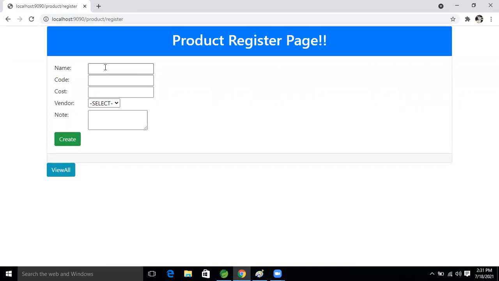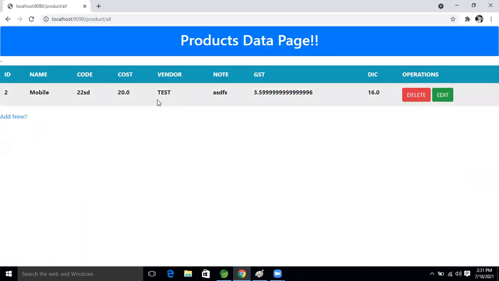What is your doubt now, Sudhir? You initially deleted it and it was successfully deleted. Again you refreshed it, then you are getting that exception message. So see this. Mobile data, then cost 22, anything I'm taking. Then vendor, I'm taking any, just something. The data came. See this data is there.